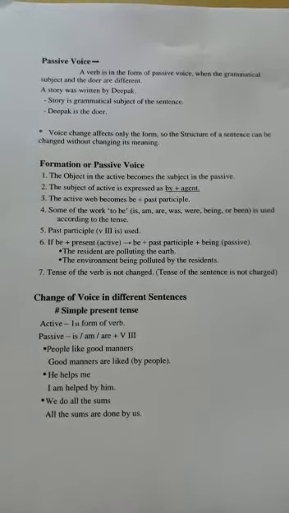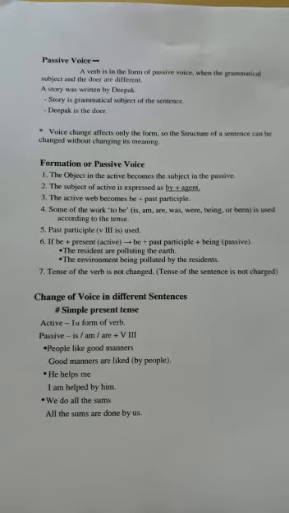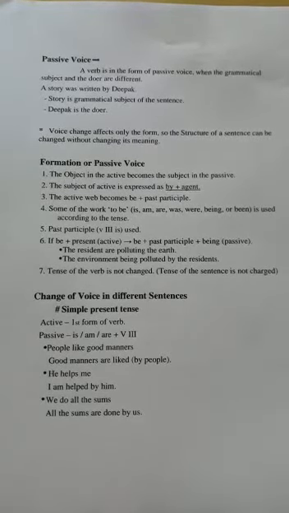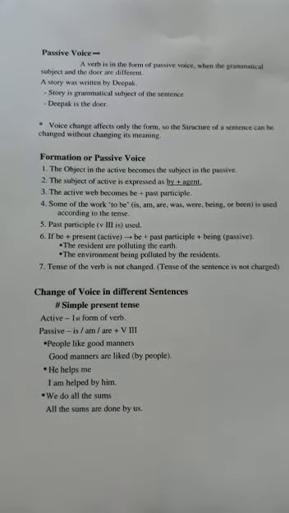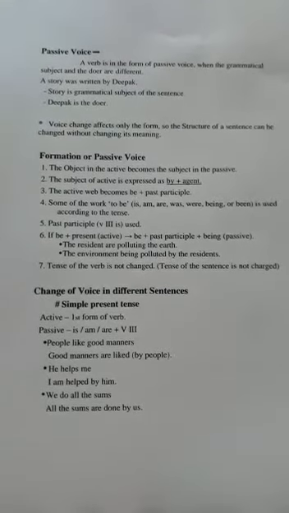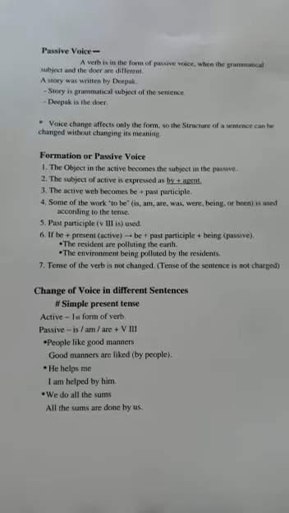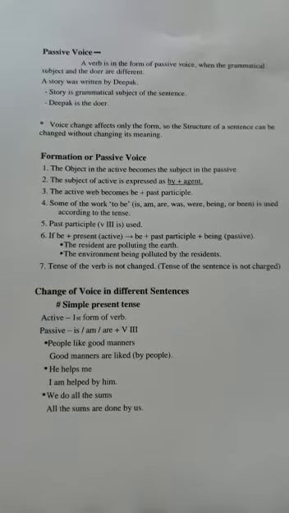Third, the active verb becomes be plus past participle, that is, the third form of the verb. Some forms of the verb to be, like is, am, are, was, were, being or been, are used according to the tense of the sentence. Only the third form, that is past participle, is used.